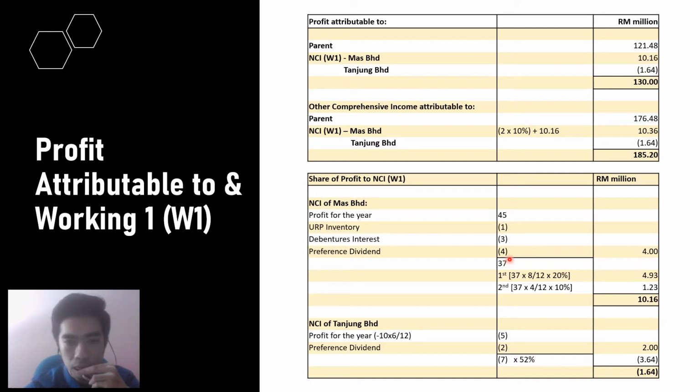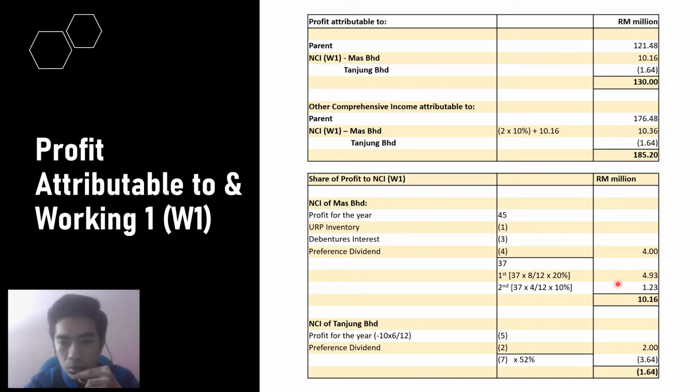This we just take from the SOCI of Mas Berhad. However, we also need to put 4 million here because 100% belongs to NCI. And so we get the total here 37 million, but we need to apportion it to the 8 months and also 4 months because the second acquisition of Mas Berhad is on the 1 September 2020, and then we need to times with the percentage during this period. So for the 8 months is 20%, and for the 4 months is 10%.